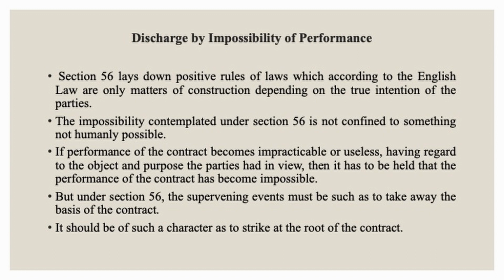When the performance of a contract becomes impracticable or useless, it has to be held that the performance of the contract has become impossible. But under Section 56, the supervening impossibility has to be such as to take away the basis of the contract. It should strike at the root of the contract.